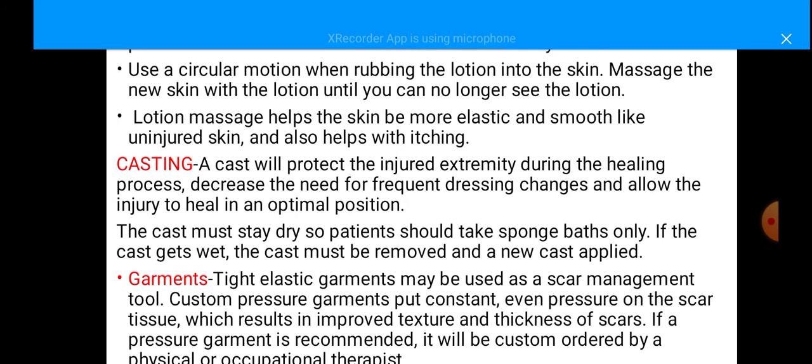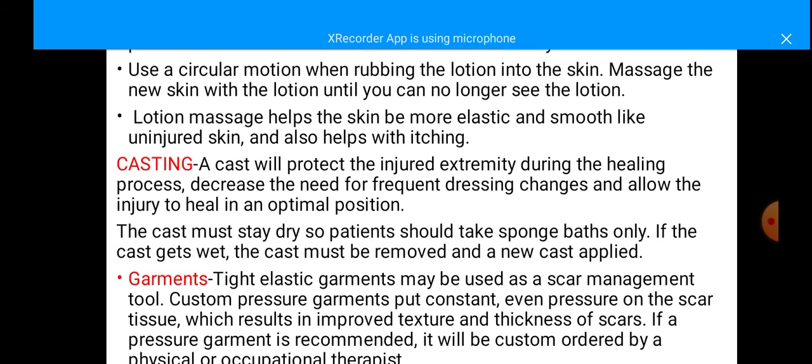Casting. A cast will protect the injured extremity during the healing process, decrease the need for frequent dressing changes, and allow the injury to heal in an optimal position. The cast must stay dry, so patients must take sponge bath only. If the cast gets wet, the cast must be removed and new cast applied.